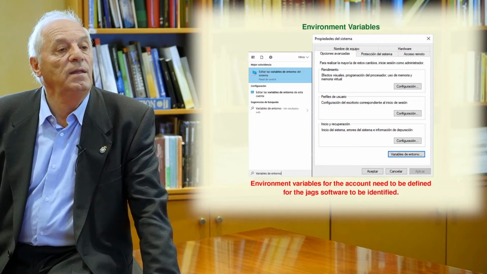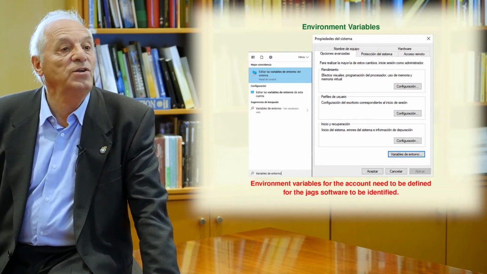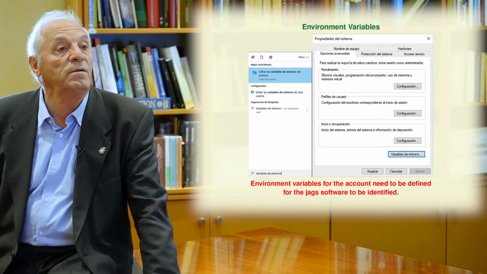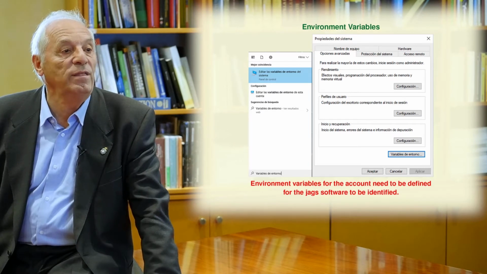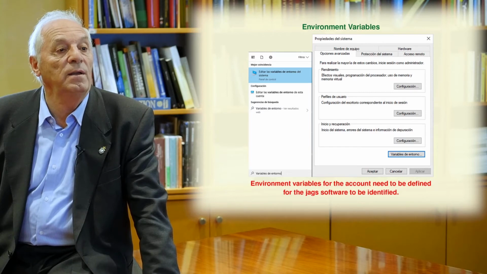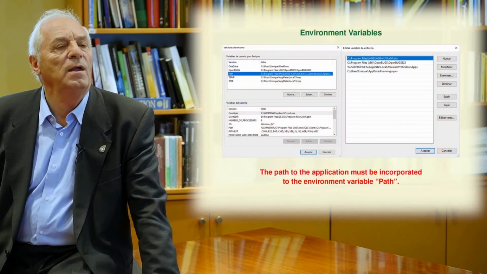It is important that you know how to select the environment variables. You need to enter this window and click the environment variables button that is down, and then you need to indicate the path to the application that must be incorporated in the environment variable path. Once you have done that, your computer will be ready for JAX to work.